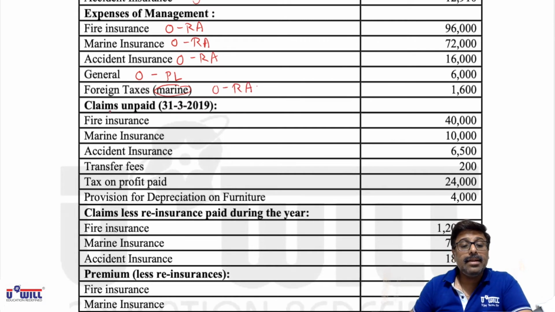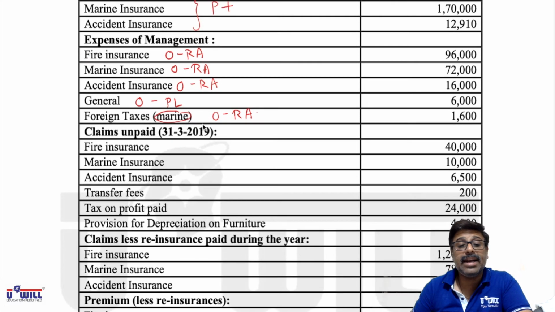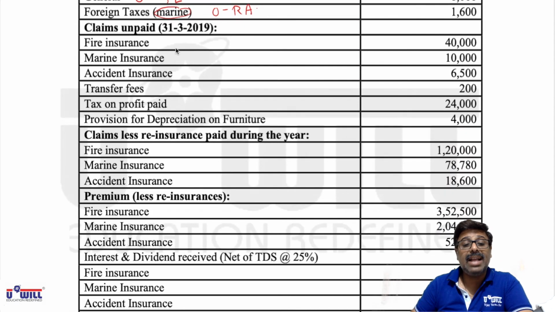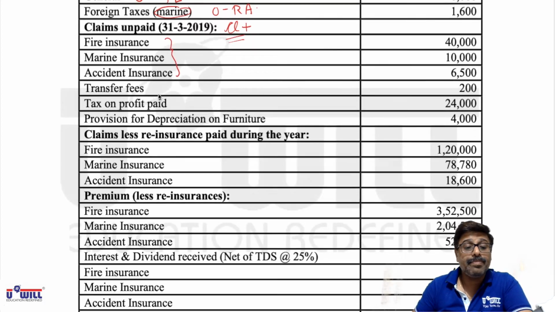Next, claims unpaid. So very simple to identify. When it is related to a particular insurance business, it comes in revenue account, and when it cannot be related to a particular insurance business, it comes in profit and loss account. Further, claims unpaid on 31/3/19. Now 31/3/19 means closing outstanding, so we'll add it in claims. Fire, marine, accident, all the 3 amounts will be added in claims.